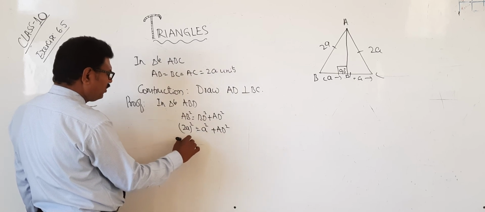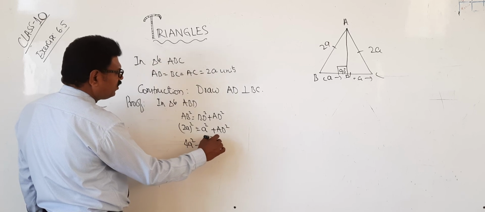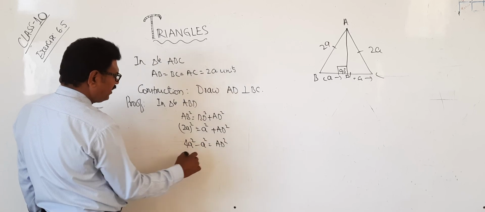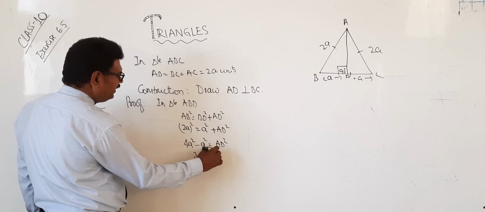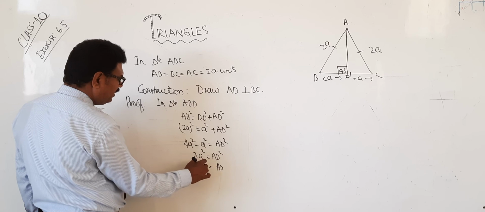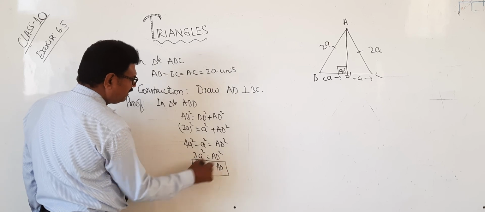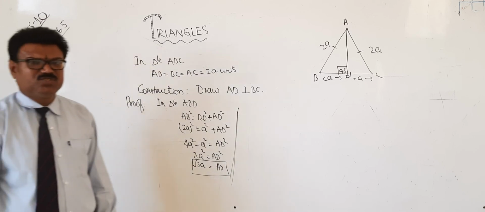Therefore, 4a square minus a square is equal to AD square. Therefore, 3a square equals AD square. Therefore, AD equals root 3 a. That's all. This is nothing but our altitude. Okay? I hope you understood the problems.